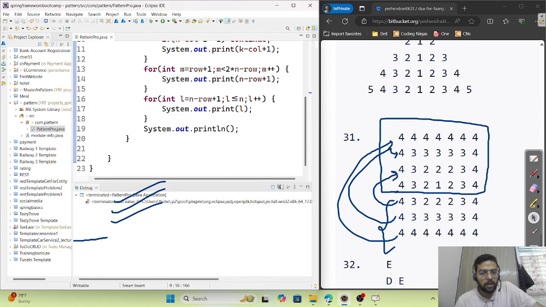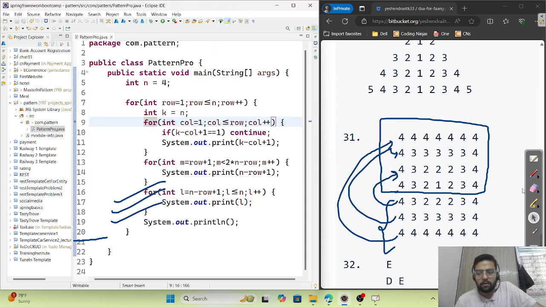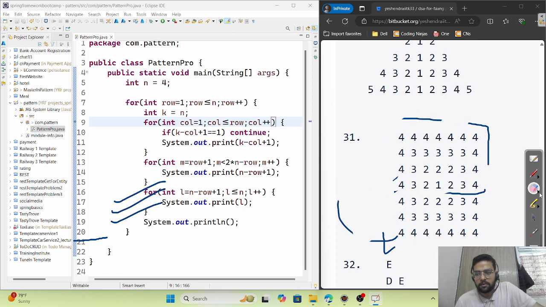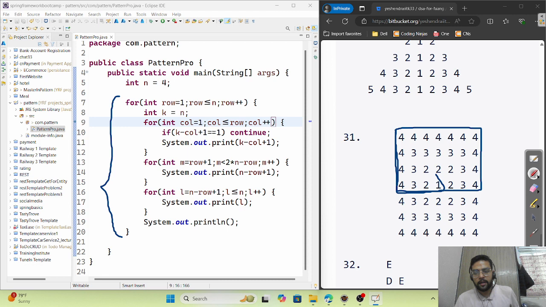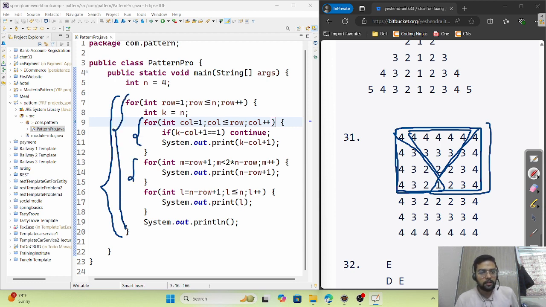Now the most important thing I want to tell you is, let me make it a bigger size. See here, this is the first nested for loop. For this complete part there are three patterns: 1, 2 and 3. So we have used one outer for loop and 3 inner for loops for 3 patterns.